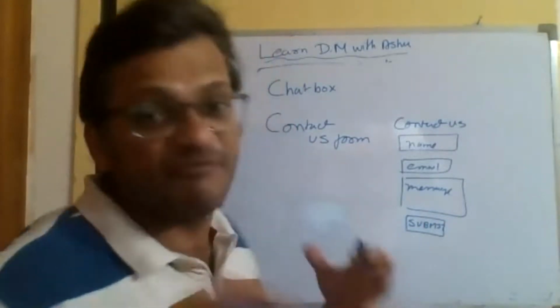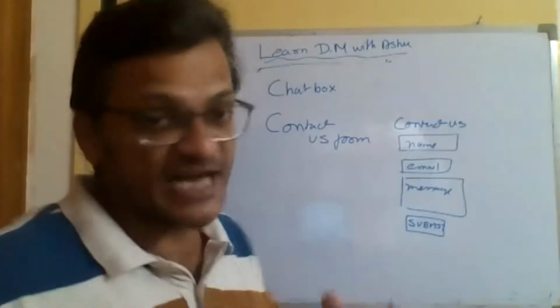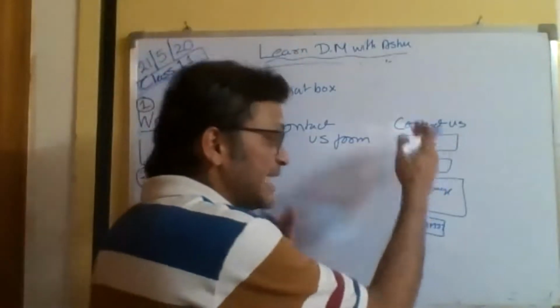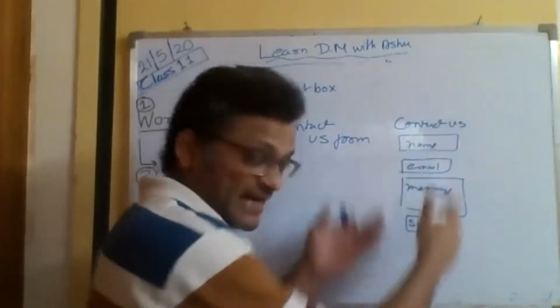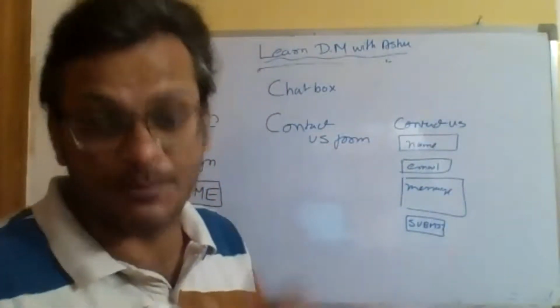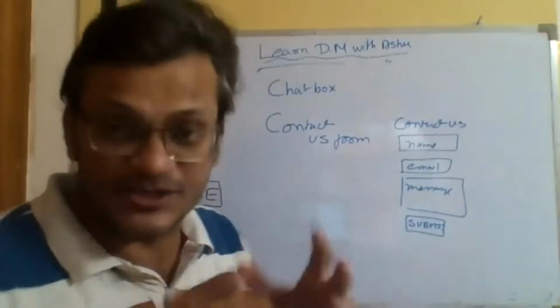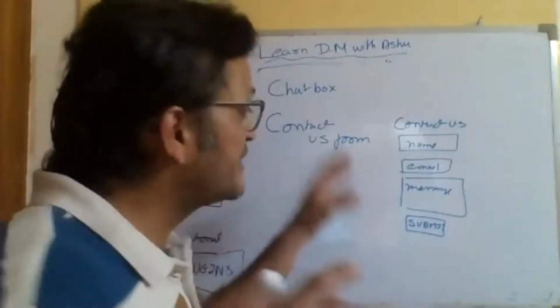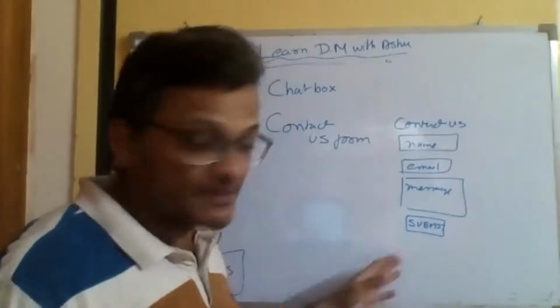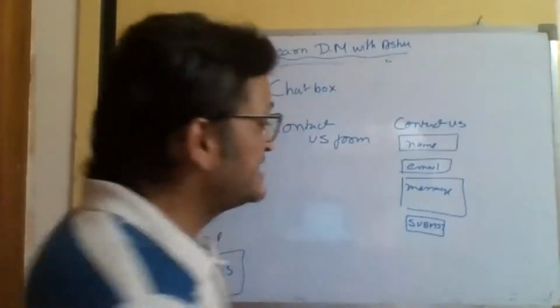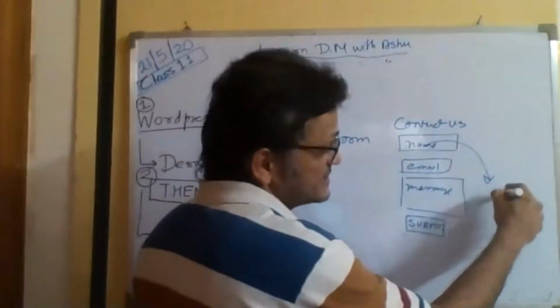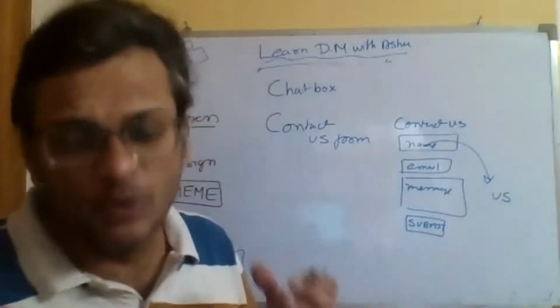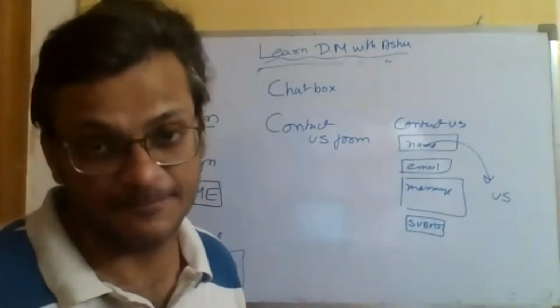This kind of web form has the functionality of taking the input put in by a person. So we are giving the option for a user to not just look at the pictures or go from one link to the other. We are giving them the option of putting in some information, pressing this button, and then this information will be sent to us. So this is loosely what I mean by functionality.